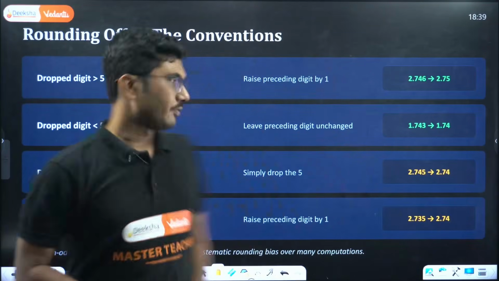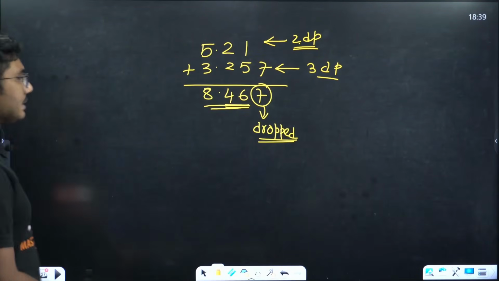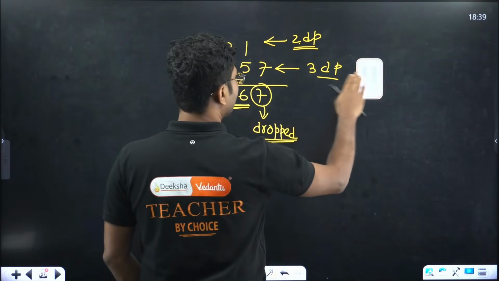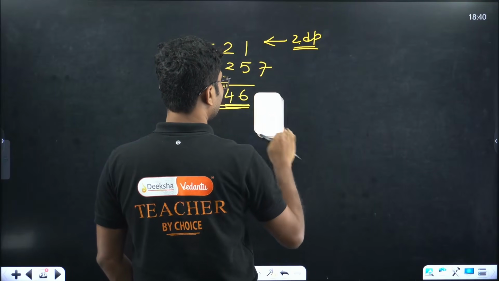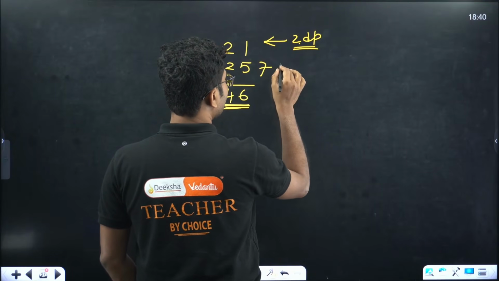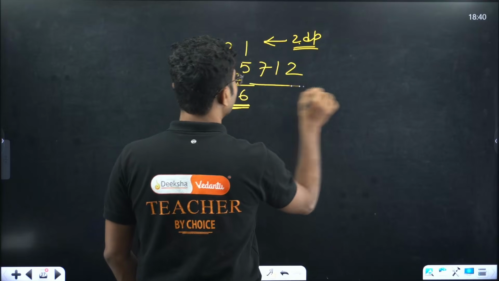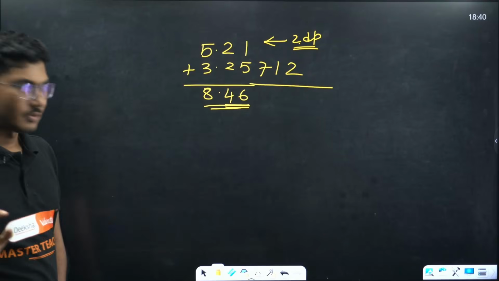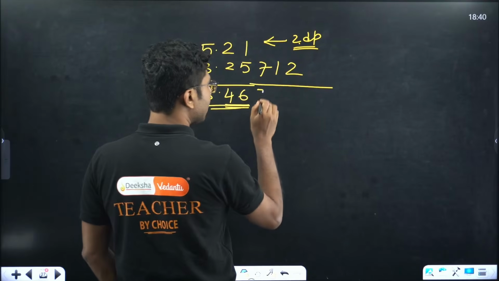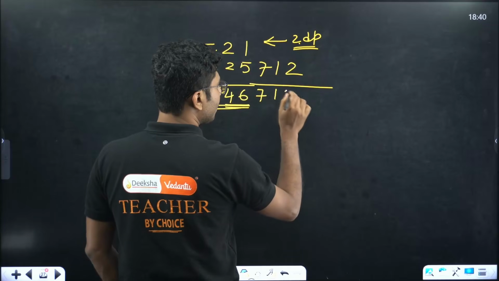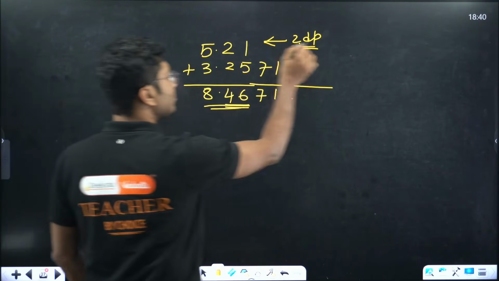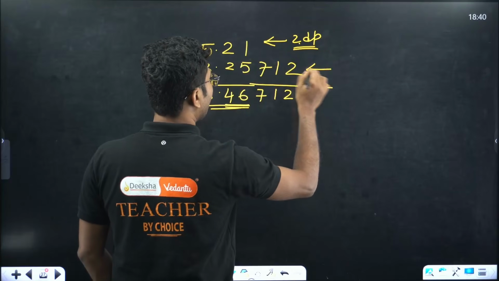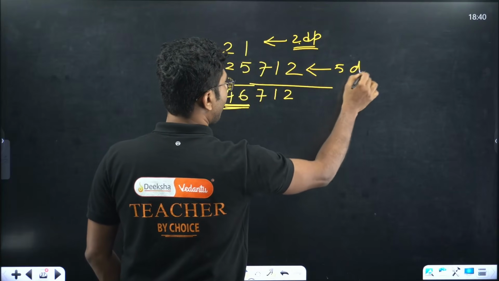For example, suppose we have 25712. Suppose you are adding these two numbers. Let me explain in a little more detail so that you will be clear about it. This has 2 decimal places, this has 5 decimal places.